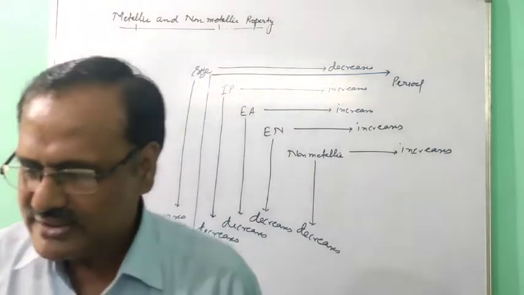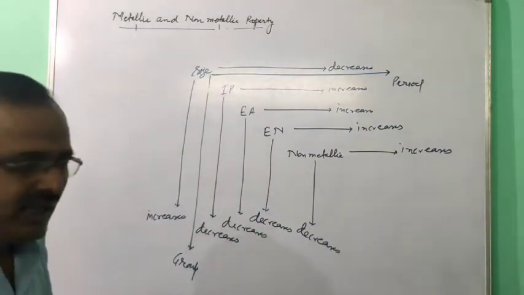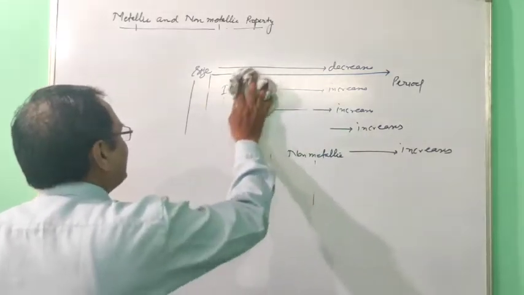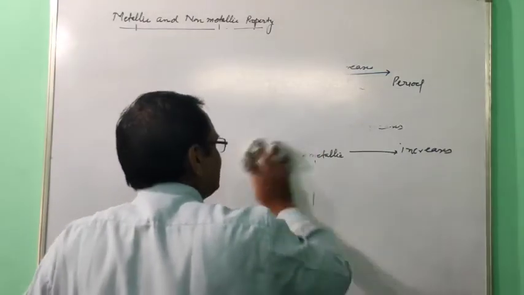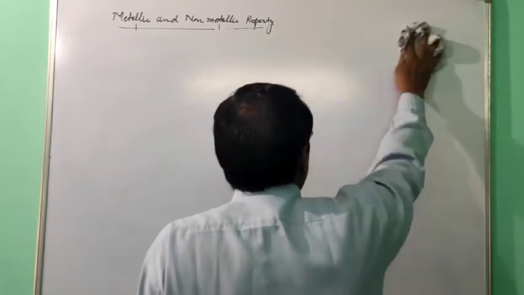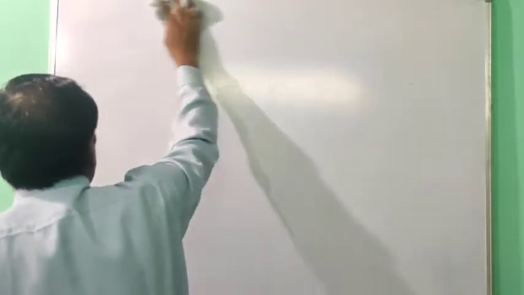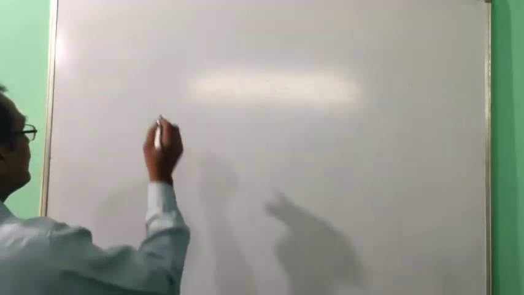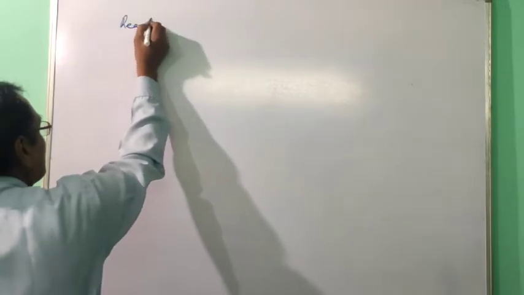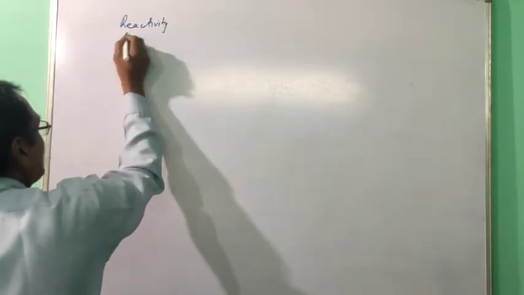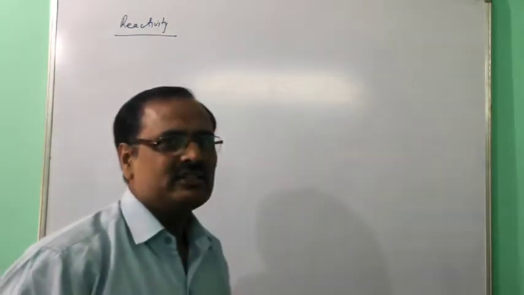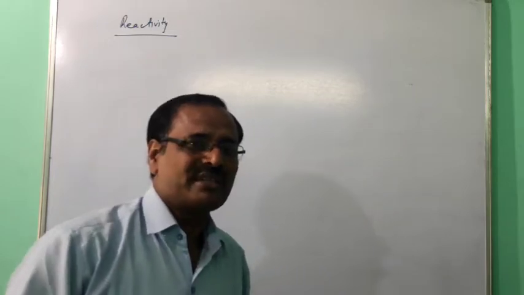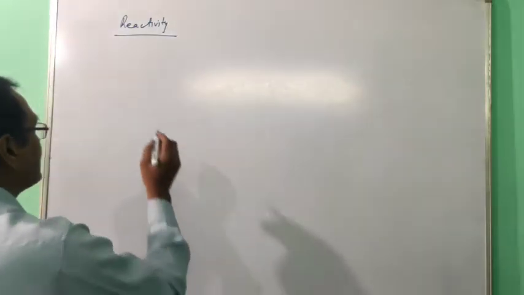Now a few more properties are left: reactivity, and oxidizing and reducing property. So the next topic is reactivity. Recently, in the board paper, they have asked about the reactivity of elements many times. I want to tell you, reactivity is totally different. Reactivity of a metal depends on electropositive character or metallic character.